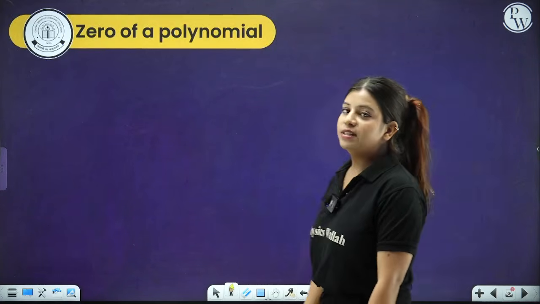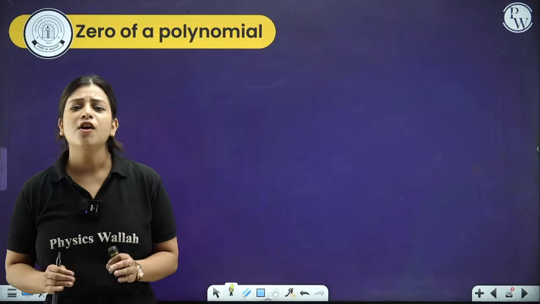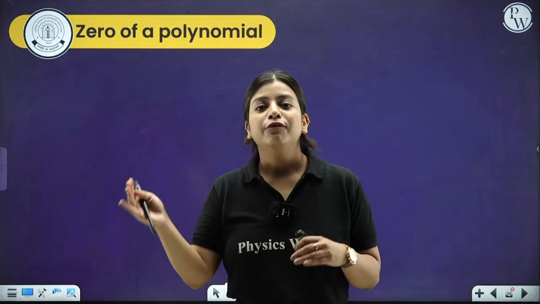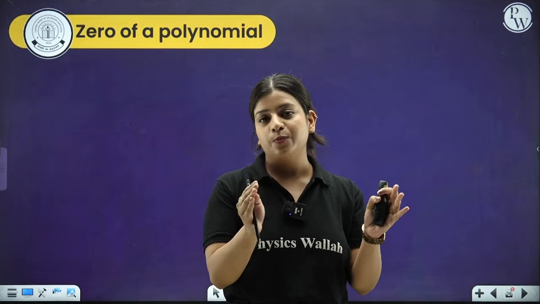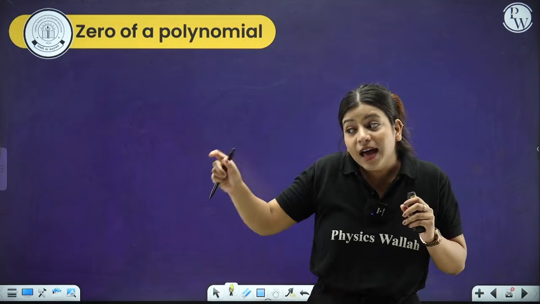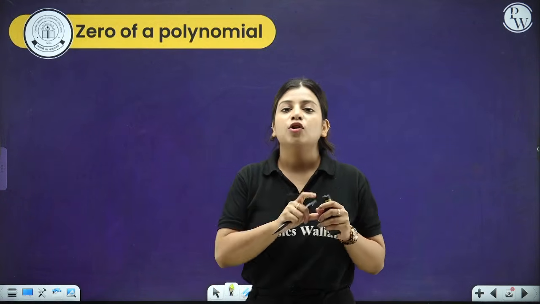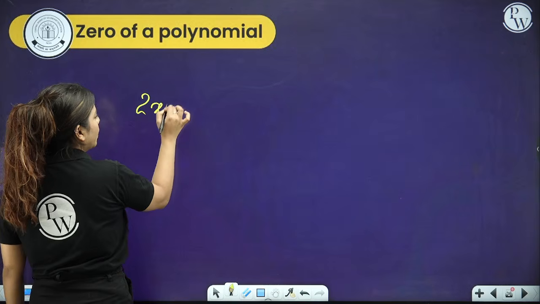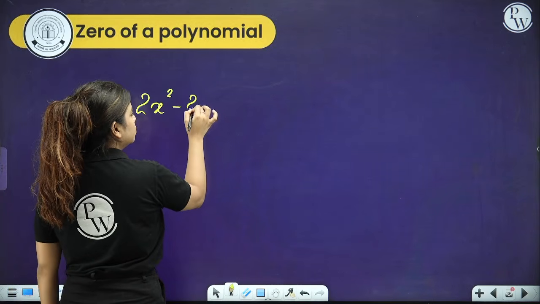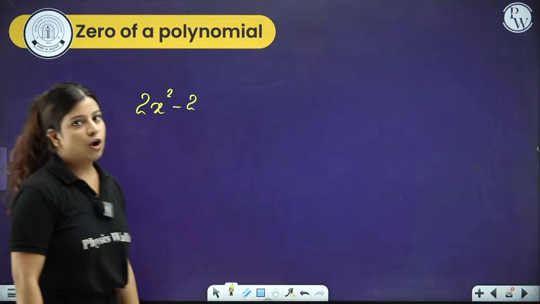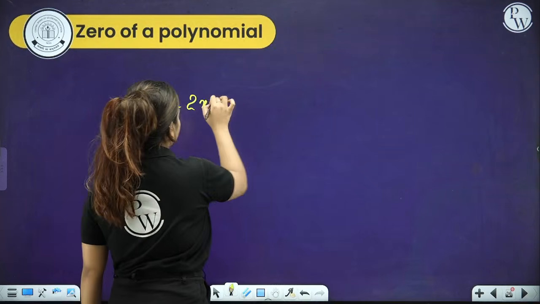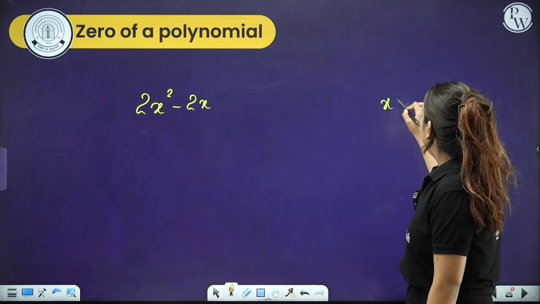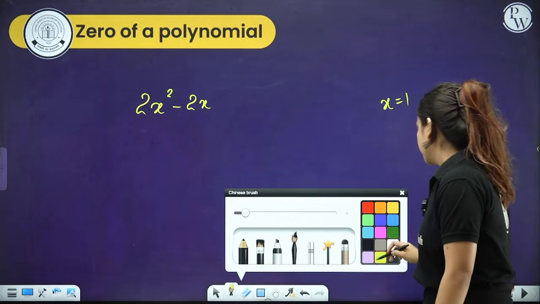Now let's talk about the zero of a polynomial. Zero of a polynomial is nothing but such a value of x that if we replace the x in that polynomial with that number, the polynomial turns out to be 0. For example, if we have 2x square minus 2x, this is the polynomial that we have. If I tell you to put x equal to 1, what did I ask you?